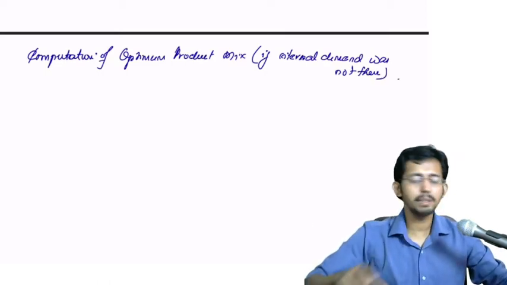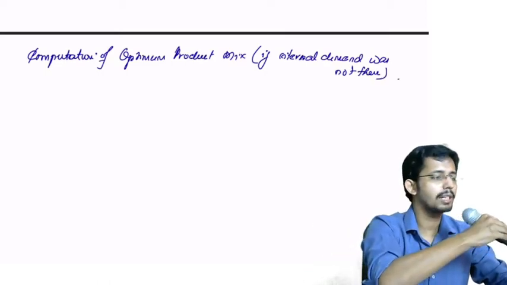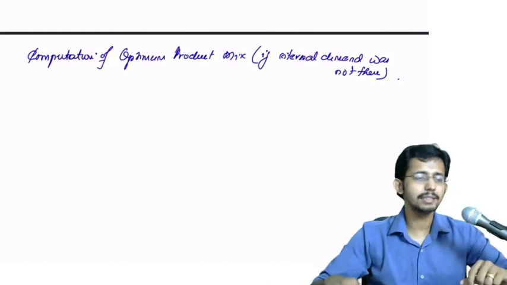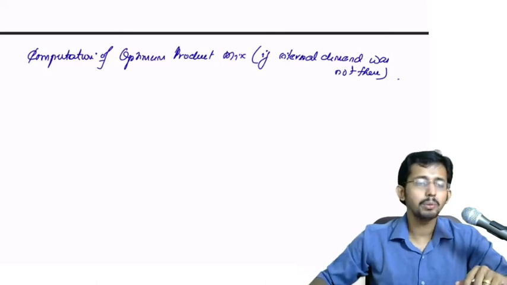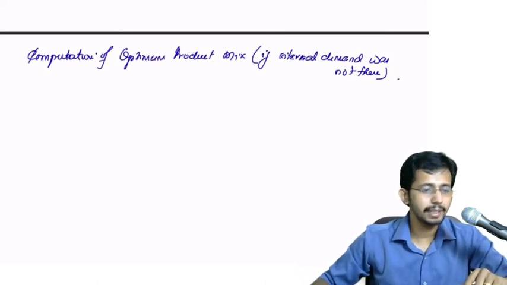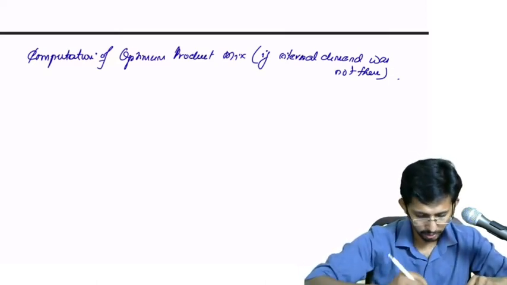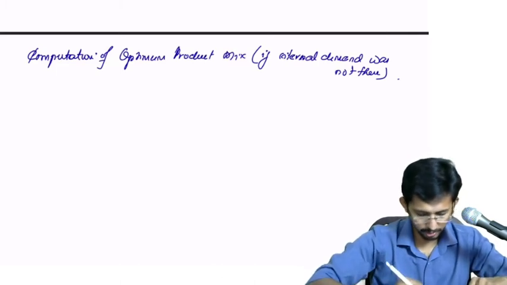That means if internal demand was not there, how many quantities of X, Y and Z would they have produced? That is what we are going to compute here. How to compute that? You have to do the ranking. Am I right? Yes.